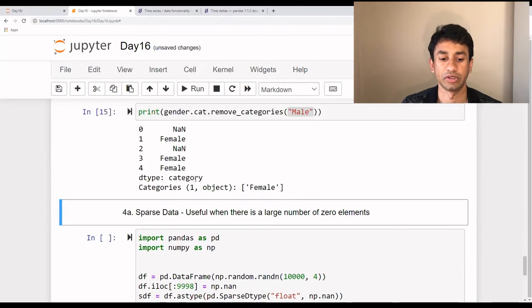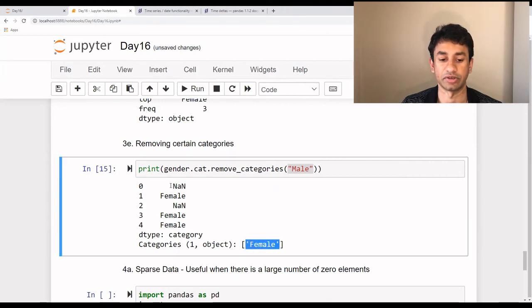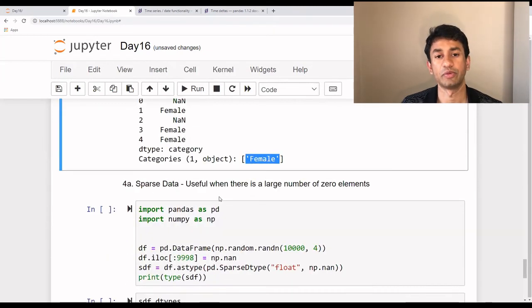So when I execute it, what happens now, if you see here, all the male values are deleted. So we can see not a number for it, and there is only one unique element, which is female. No other elements, it's all deleted and there is no value. That's why it's coming up as NaN. Yeah, so moving on to the next one.